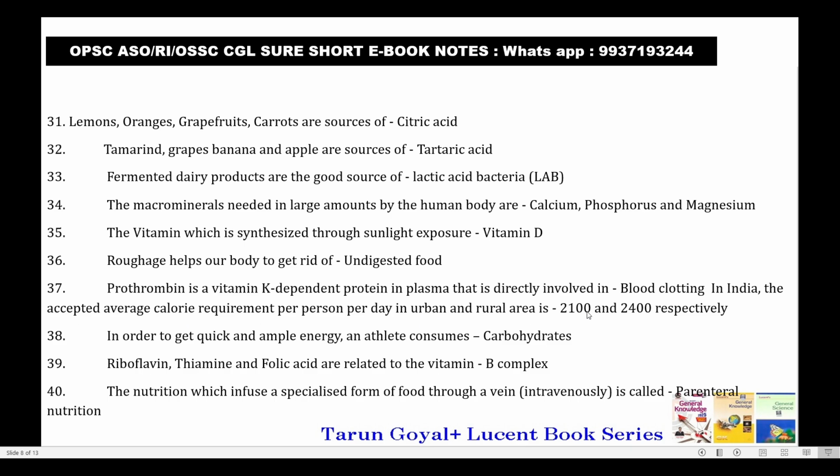In India, the accepted average calorie requirement per person per day in urban and rural areas is 2100 and 2600 calories respectively. In order to get quick and ample energy, an athlete consumes carbohydrates. Riboflavin, thiamine and folic acid are related to the vitamin B complex. The nutrition which infuses a specialized form of food through a vein, intravenously, is called parenteral nutrition.